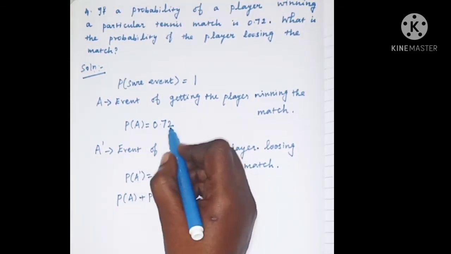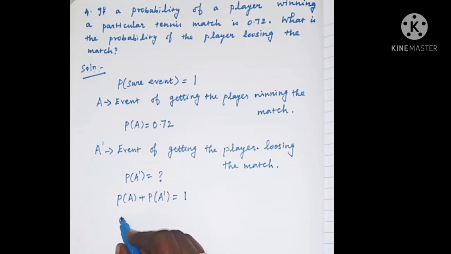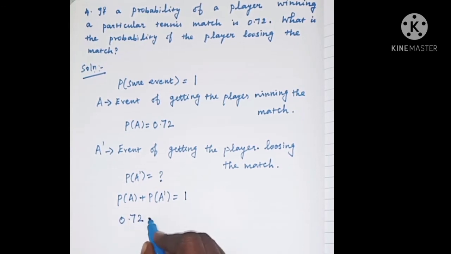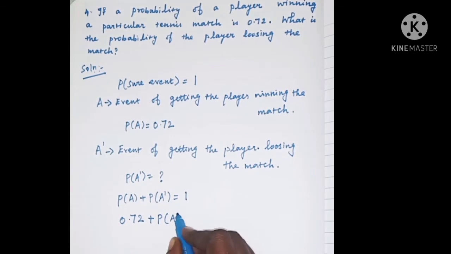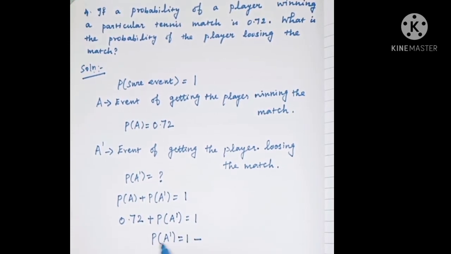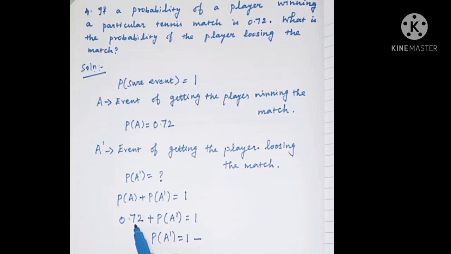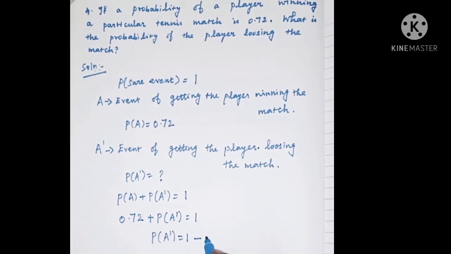Here probability of A, winning the match, is 0.72, plus probability of not winning the match, which is equal to 1. So P of A dash is equal to 1 minus 0.72, when it goes to the right hand side.